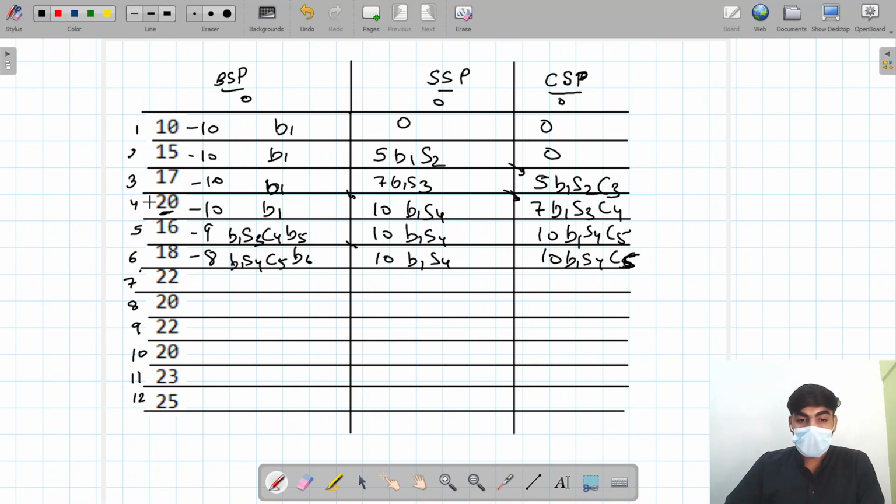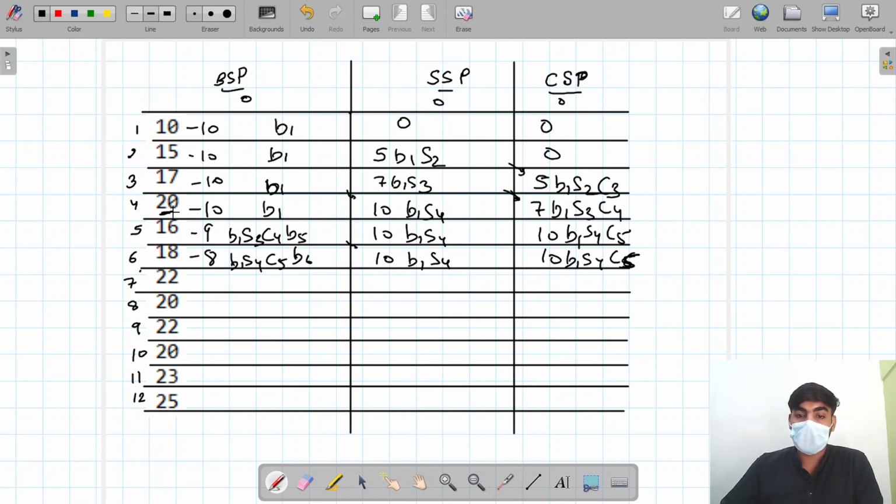Now come to this condition, and I will first talk about the selling state profit, then we move to that condition. In the selling state profit, we don't have any extra stock. All stocks are equal, the condition is complete, all transactions are completed.